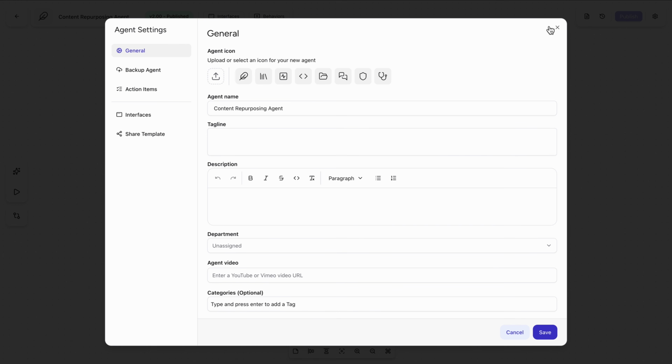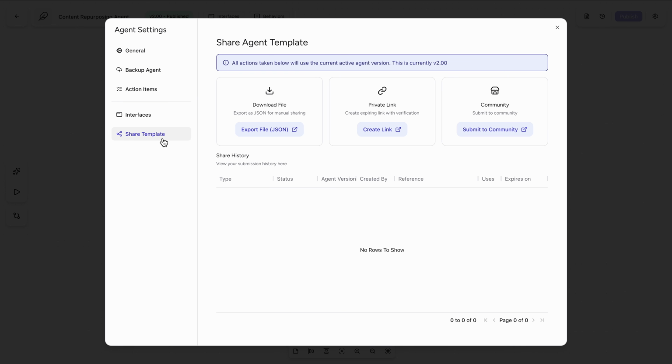This is where I clean everything up for other people. Basically, I can choose an icon, confirm the agent name, add a clear description so someone browsing the community immediately understands what the agent does. I love this. I can also link the agent to a video walkthrough later, which is exactly what I'll do once this video is live.